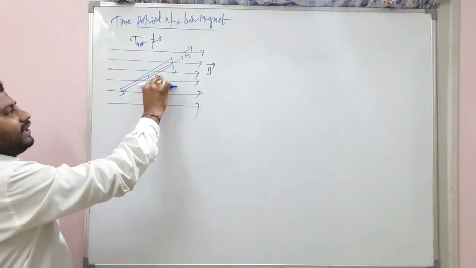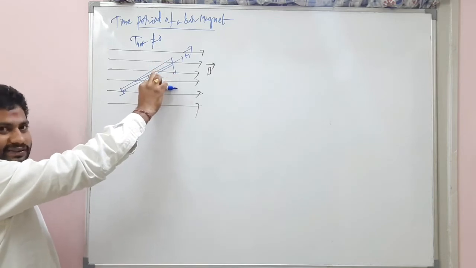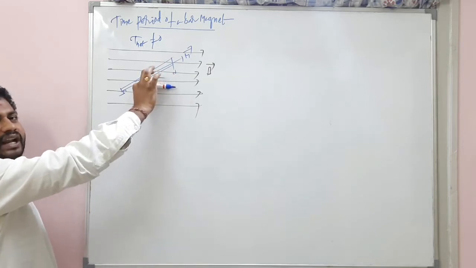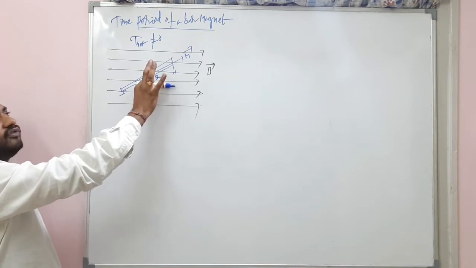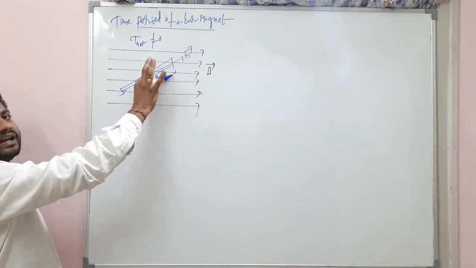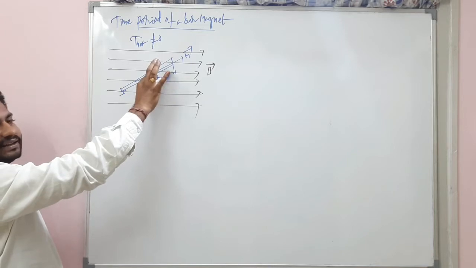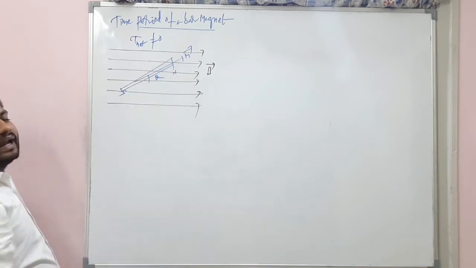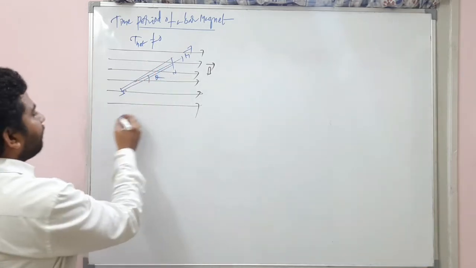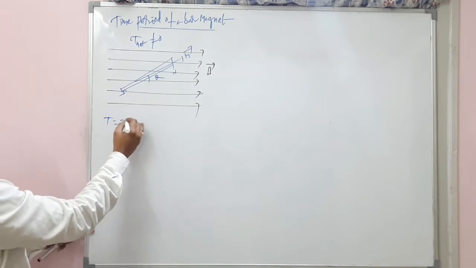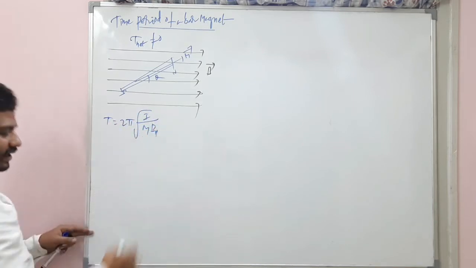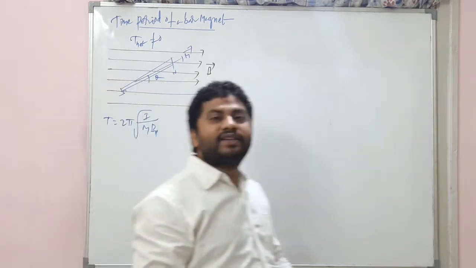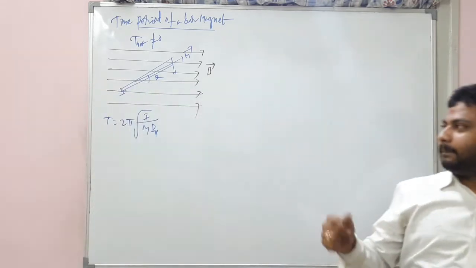Imagine initially the magnet is like this, so it is at 0 degrees. Right? Potential energy is stable. From the stable position, if I just disrupt it till here and release, it will make oscillations like this. And those oscillations will have a time period. That time period is equal to 2 pi square root of I by M B_H. 2 pi square root I by M B_H.